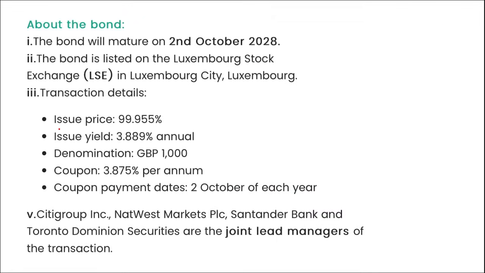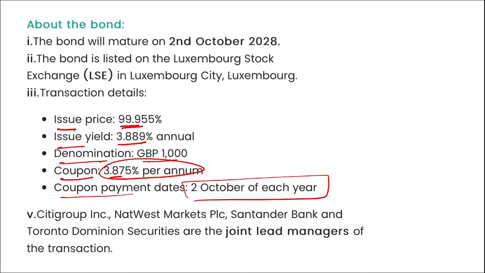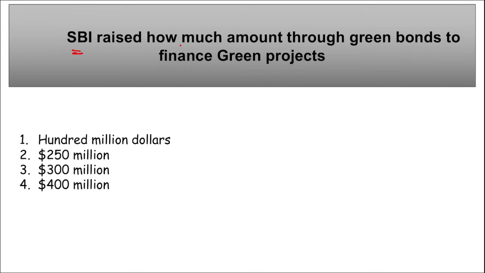And here you can see the issue price is 99.955%, issue yield this much, denomination this much, coupon rate this much, and coupon payment dates 2 October of each year. Correct? Next is, SBI raised how much amount through green bonds to finance green projects?